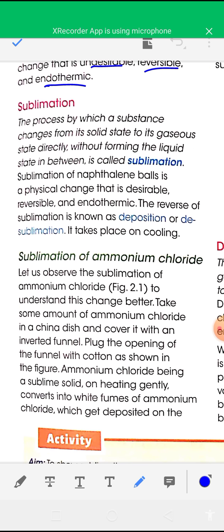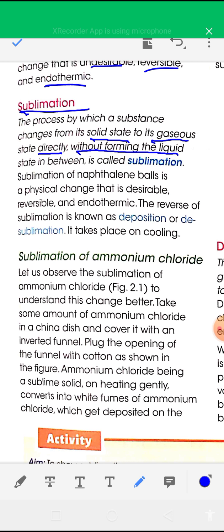And next type of physical change is sublimation. Sublimation means, in simple words, state change from solid state to gaseous state directly. The process by which a substance changes from its solid state to its gaseous state directly, without forming the liquid state in between, is called sublimation.